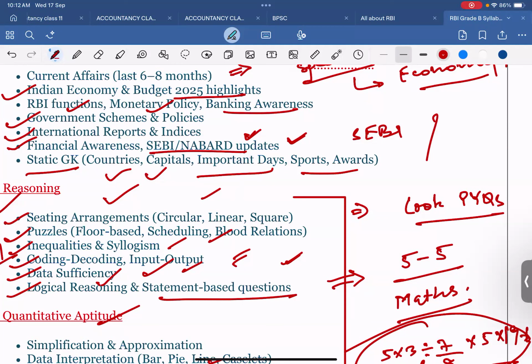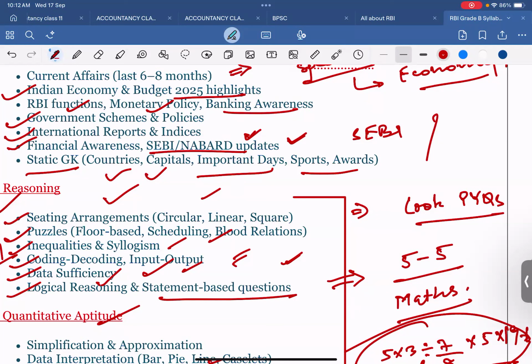I am here to make you confident in the examination, and I will do what I need to do, but you should also show your strength and your dedication towards the RBI Grade B examination.